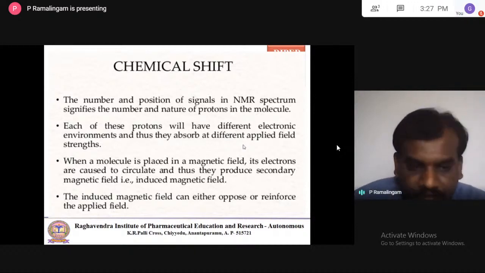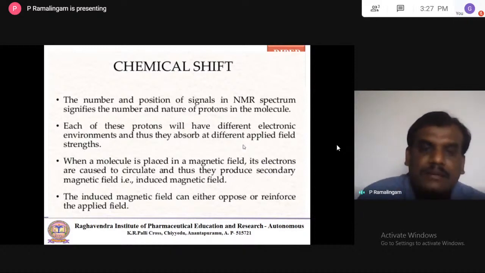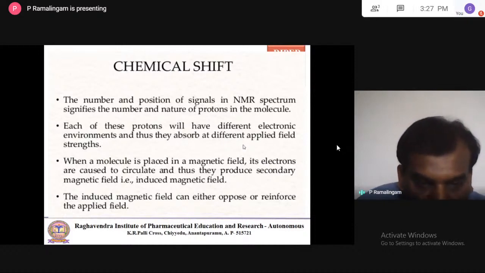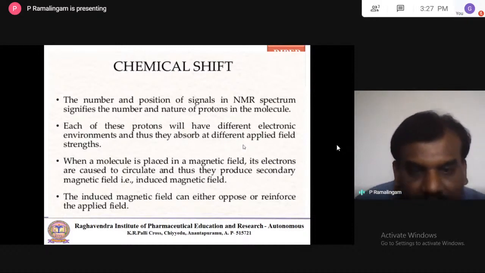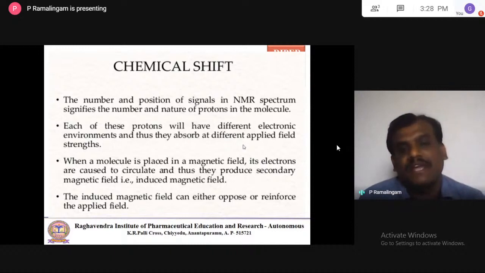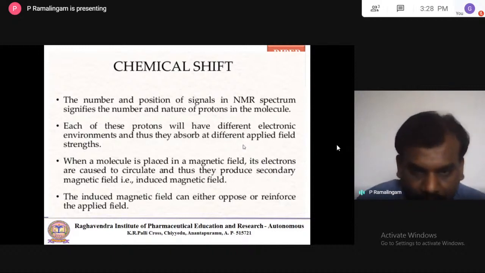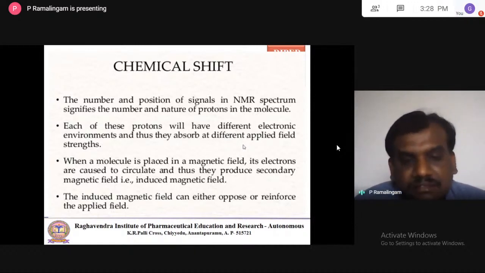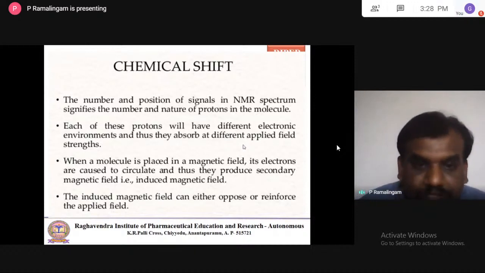Whenever you go for NMR spectroscopy, there are two magnetic fields involved. One is the magnetic field produced by the nuclei itself. Another is the magnetic field produced by the external field. These two orientations play a major role in the NMR principle. In addition, the electronic environment also produces a magnetic field. That is generally called the screening constant, and it also affects your chemical shift.